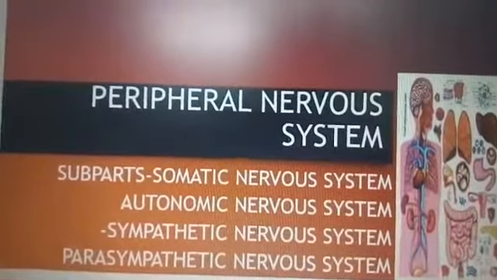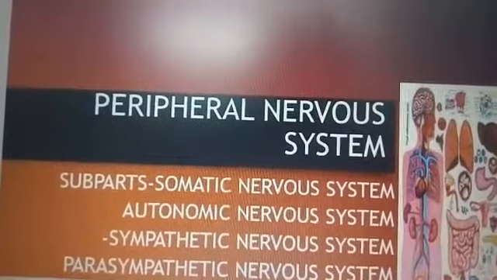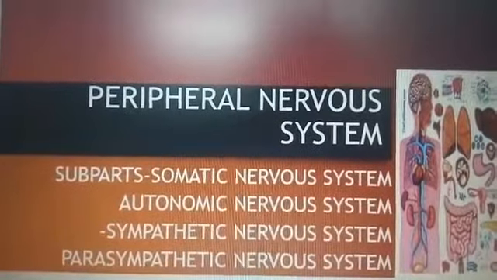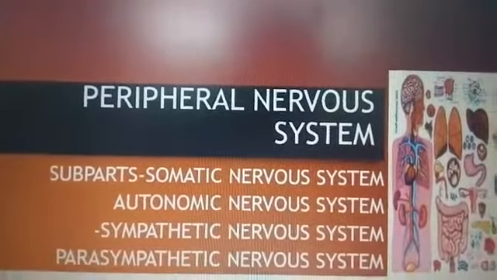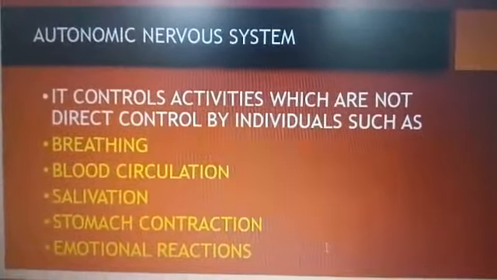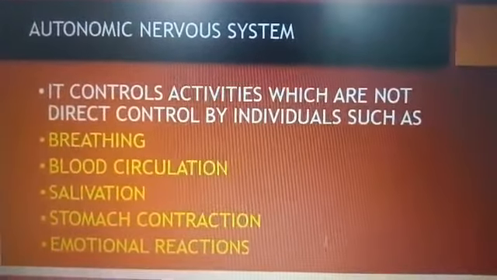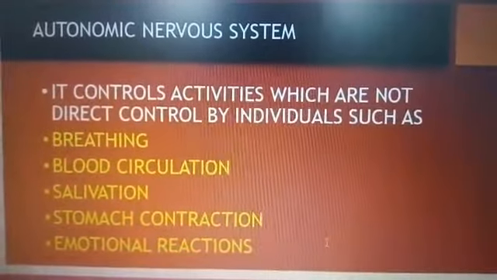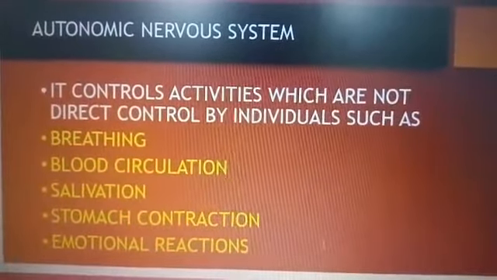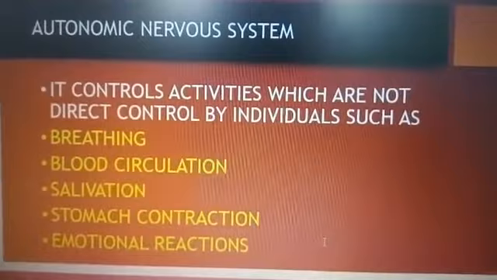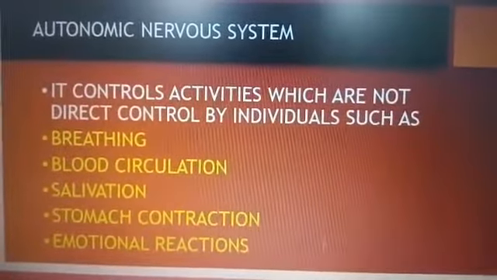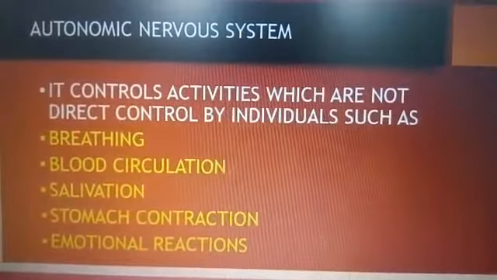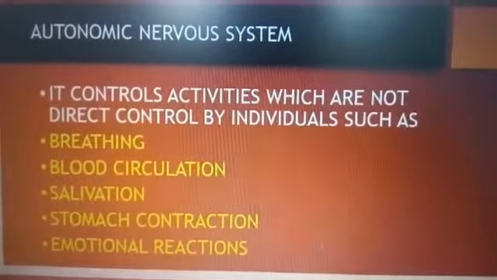Now children, the major function of the peripheral nervous system is that it contains all the nerves which feed into the brain and the spinal cord. Now children, talking about the autonomic nervous system: it is a system which controls the activities which are not directly controlled by an individual. Those activities are breathing, blood circulation, salivation, stomach contraction and emotional reactions.